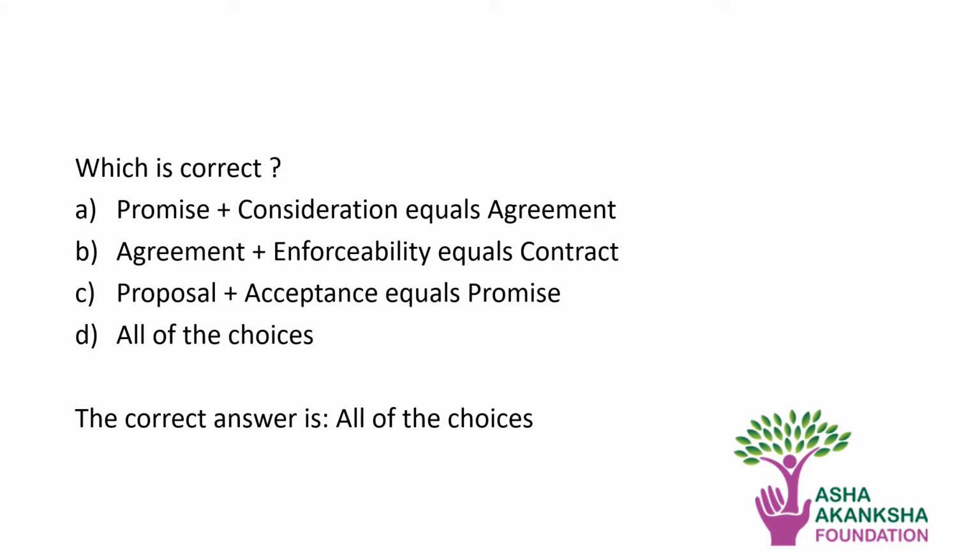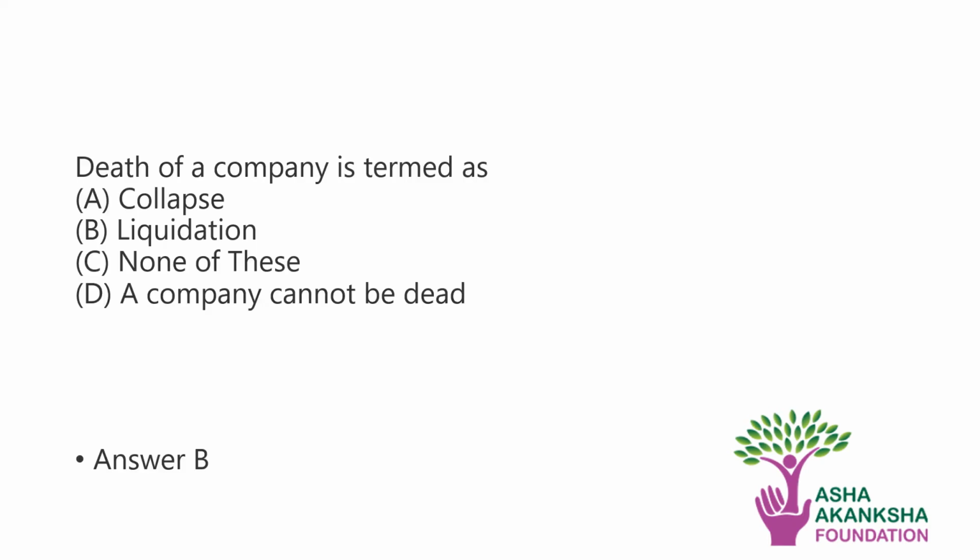Now next question is easy. So you just have to tell if these statements which are given are correct or not. So promise plus consideration is equal to agreement. This is correct. Agreement plus enforceability is equal to contract. This is also correct. Proposal plus acceptance equals promise. This is also correct. So the correct answer will be all of the choices.